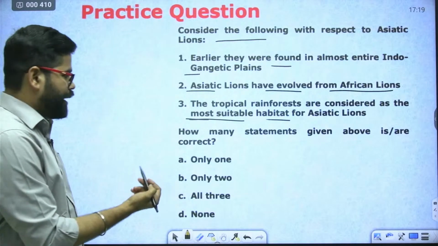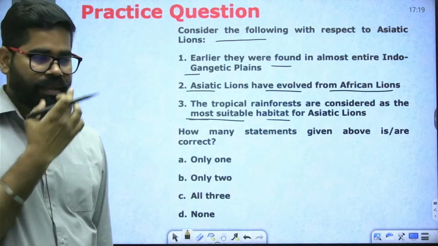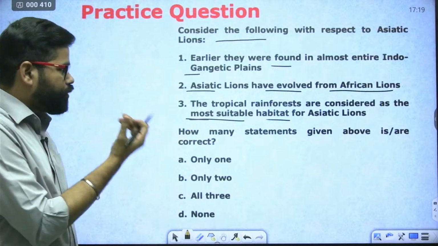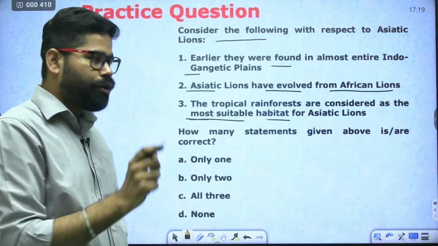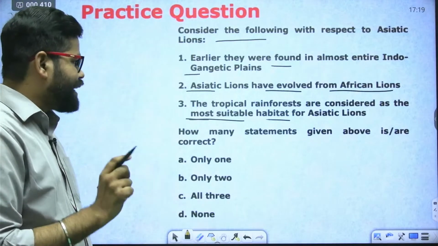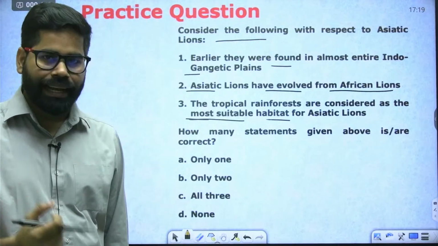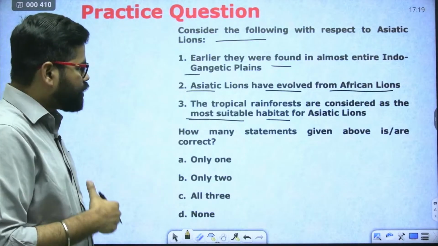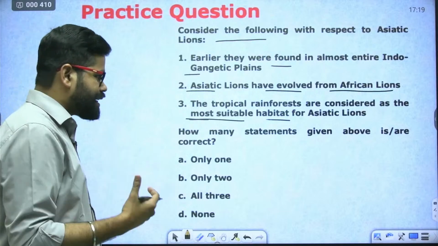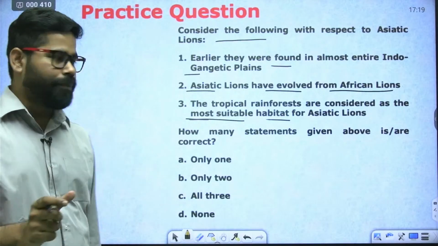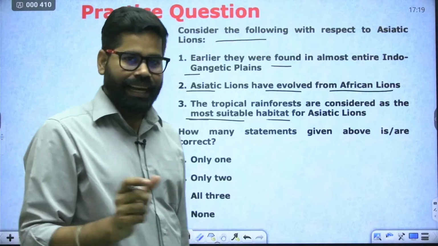How many statements are correct? First is saying earlier they were found in almost entire Indo-Gangetic plains. Second is saying Asiatic lions have evolved from African lions. Third is saying the tropical rainforests are considered as the most suitable habitat for Asiatic lions.